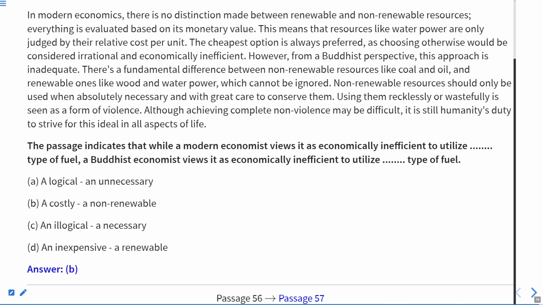A costly, non-renewable means that we have two types of resources, one is renewable and another is non-renewable. Non-renewable is costly if we talk about the monetary value, but in the real sense it is B, that is, a costly and non-renewable resource. Okay, so that is the correct title of this passage.